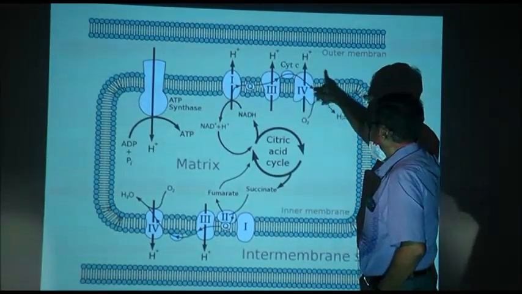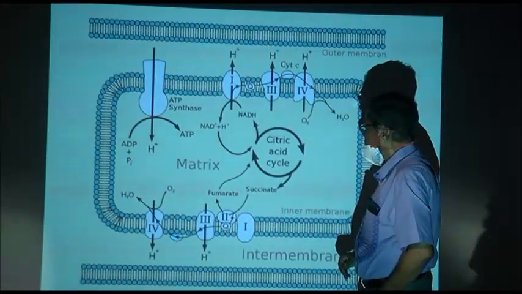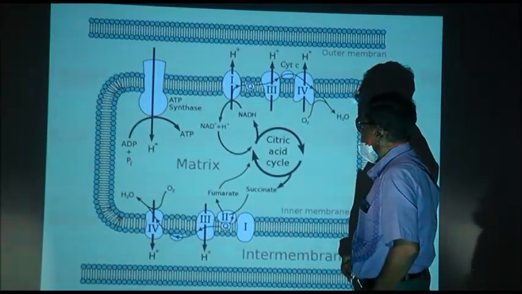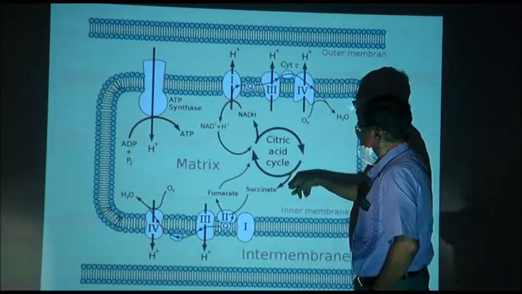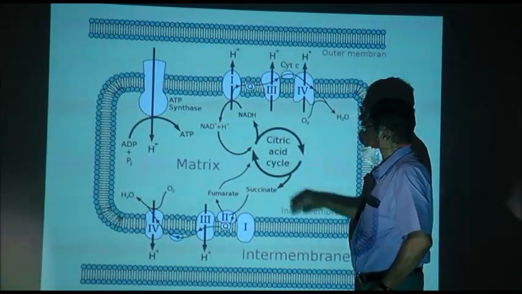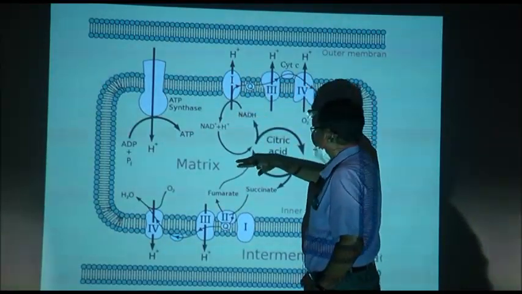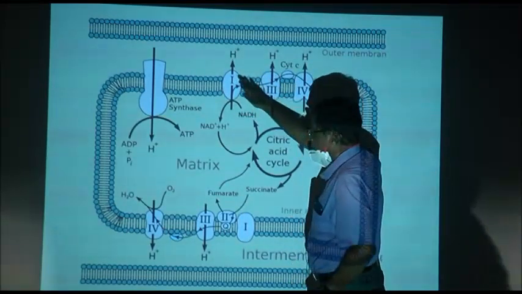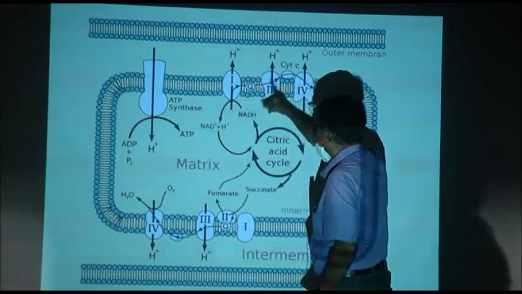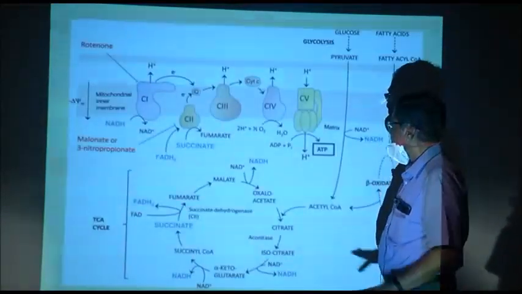Here H plus are shown, we will come to that a little later. These hydrogens which are released go into the space between the two membranes, outer membrane and inner membrane.